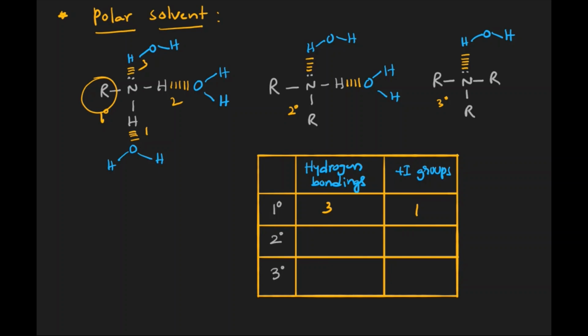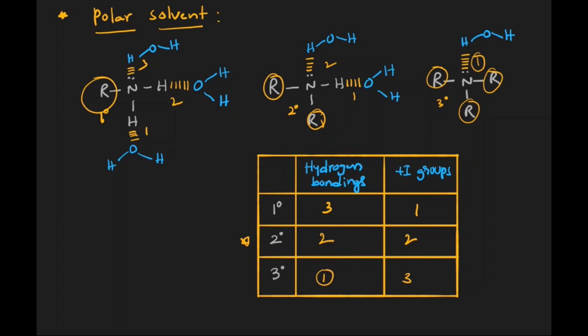When it comes to the secondary amine, we have 2 hydrogen bondings, and how many plus I groups are there? Here, 2 plus I groups are there. In the case of the tertiary one, we have only 1 hydrogen bonding, but we have 3 plus I groups. If we consider the conjugate acid stability of the amines, the secondary amine is stabilized equally by hydrogen bonding as well as plus I groups.